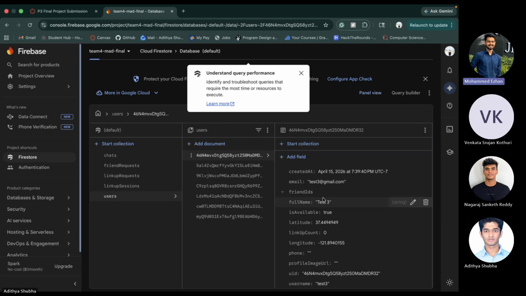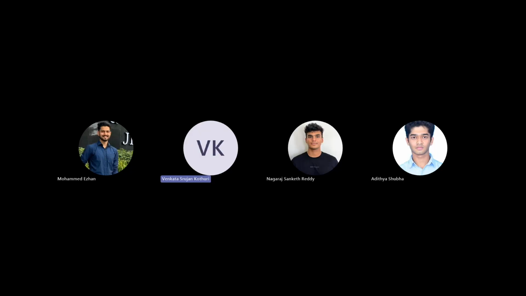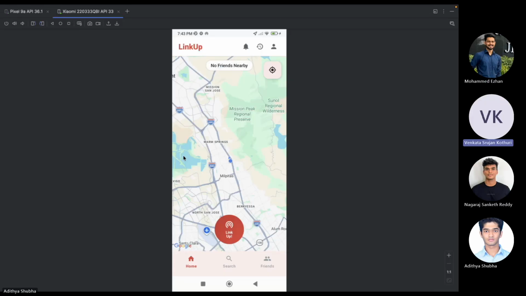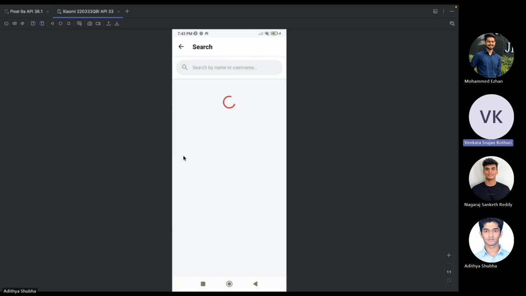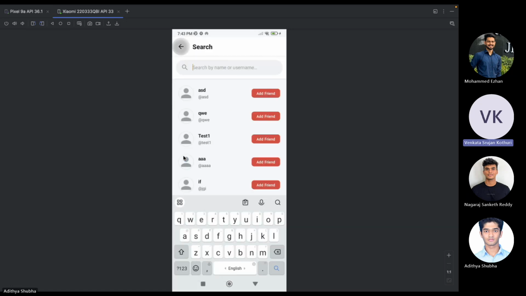Now let's go ahead and see the other features of the app. I'm Venkat Srijan Kothuri, and I've worked on the friendship network feature for the LinkUp app. So this is the foundation of our app. Without friends, you can't link up with anyone. So let me walk through everything I've built.